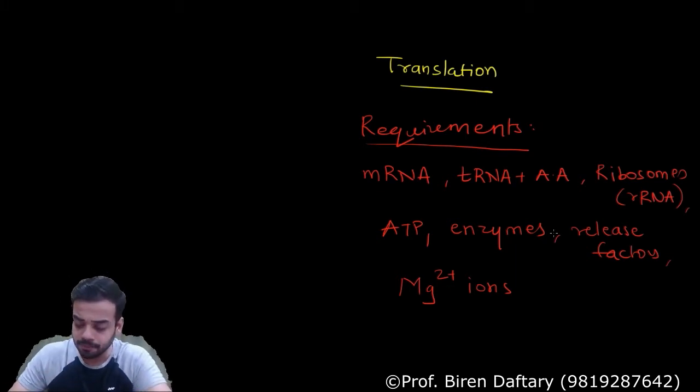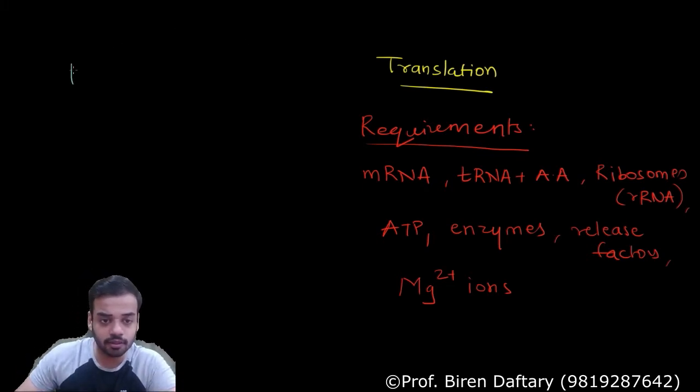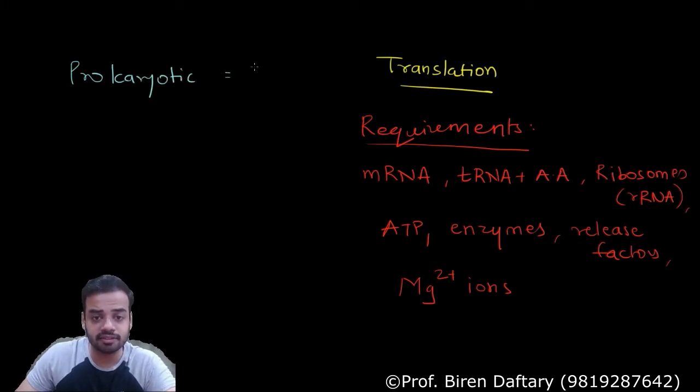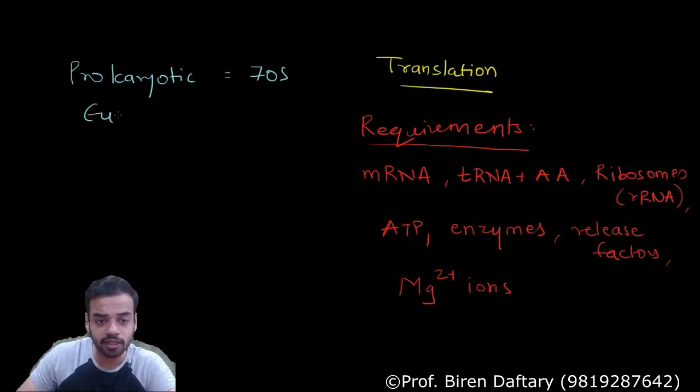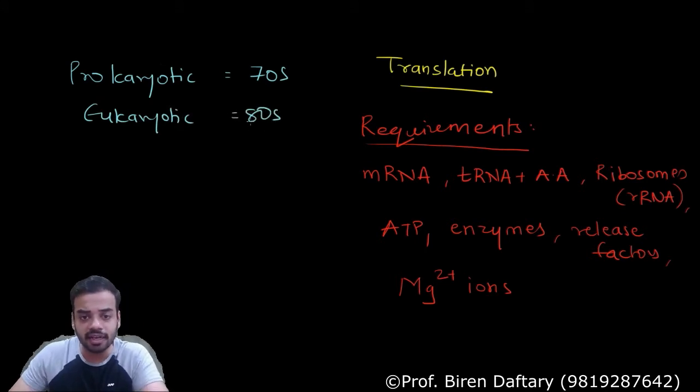For example, the prokaryotic ribosomes are 70S ribosomes, whereas eukaryotic ribosomes are 80S ribosomes. Do you remember this? S stands for Svedberg unit. I will write it here: S is Svedberg units.